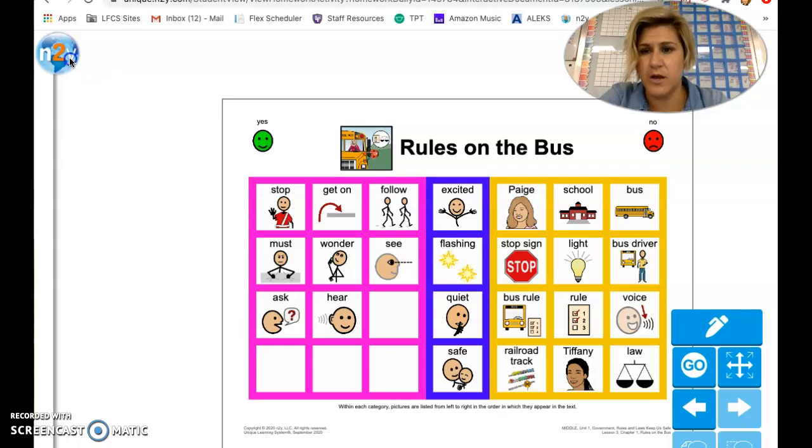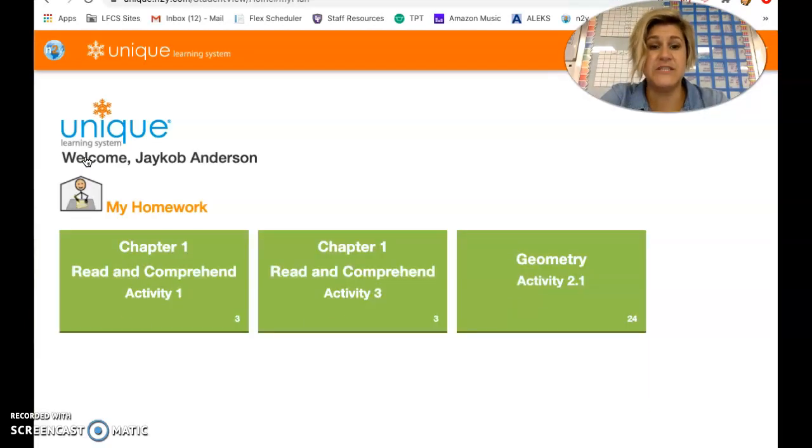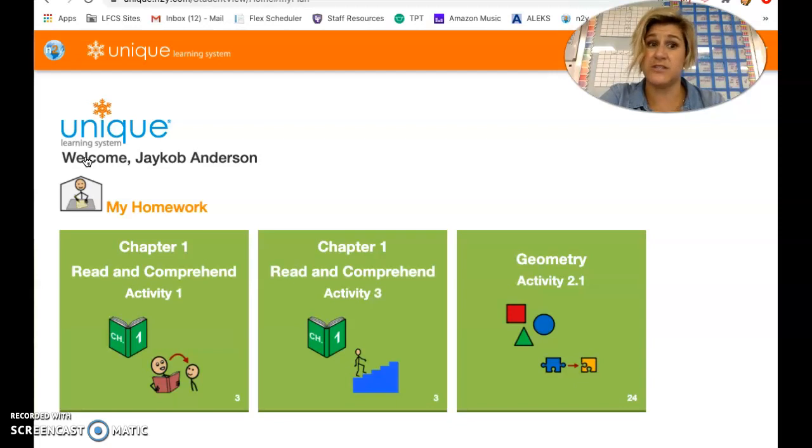If you click on News to You and click on Home, I can look on my teacher side and see that you did your assignment. So you don't need to log anything into Google Classroom. I will be able to use just this website to see everything you've done. So far, it'll say that you went in and read a story, because I looked at it for you.